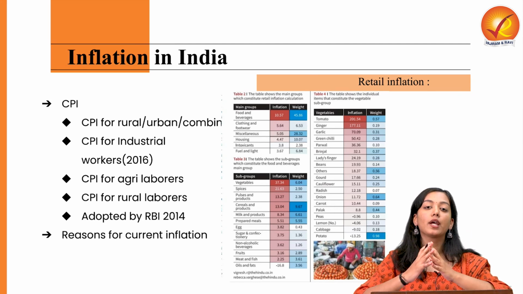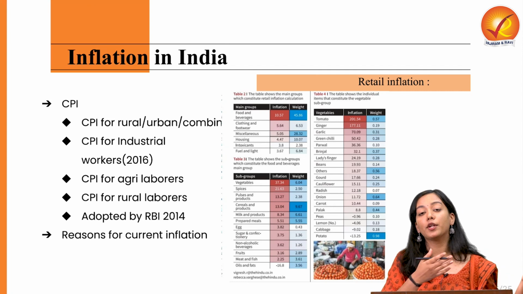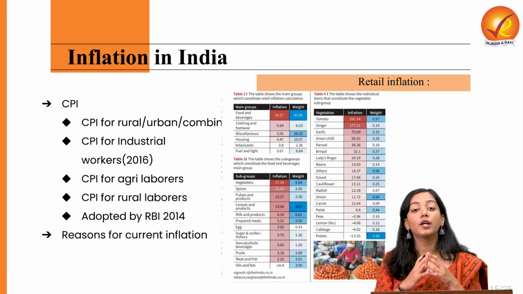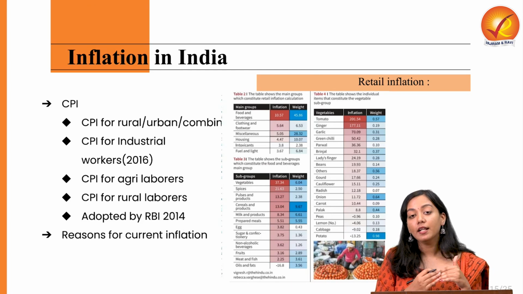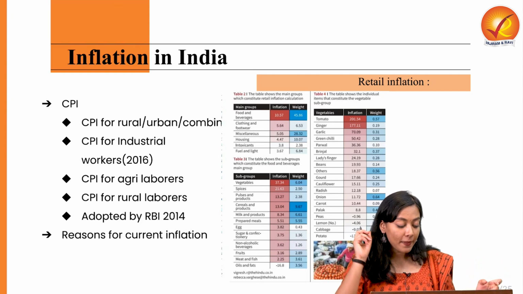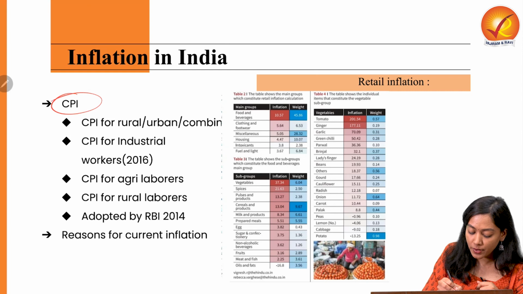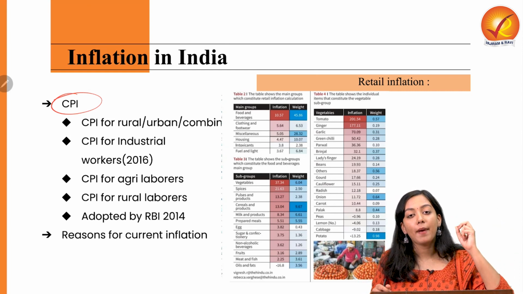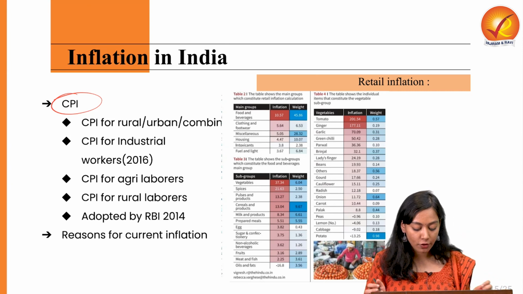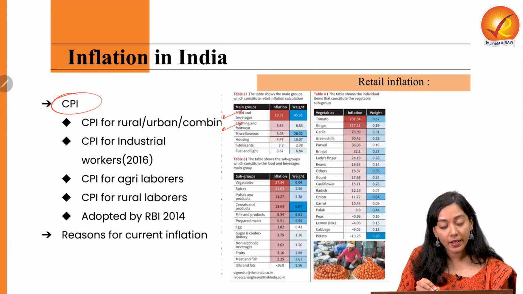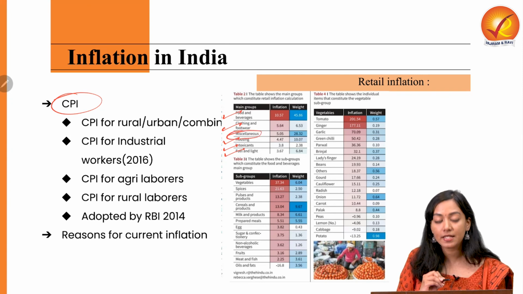First of all, if we are talking about the industrial producers, then these are wholesale price indexes. But if we are talking about consumers like you and me, then we have to calculate the retail inflation using consumer price index. So the metric of calculating it is known as consumer price index. This index is comprised of a basket of commodities. These basket of commodities includes foods and beverages, clothing and footwear, housing, intoxicants, fuel and light, and miscellaneous.